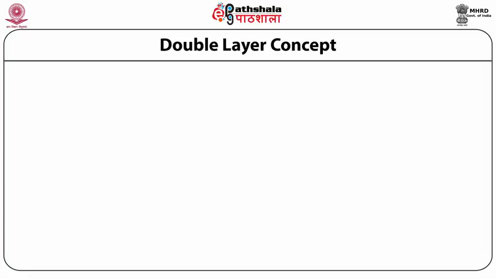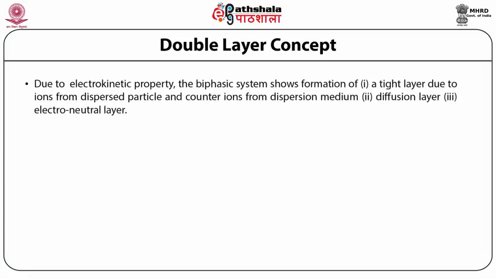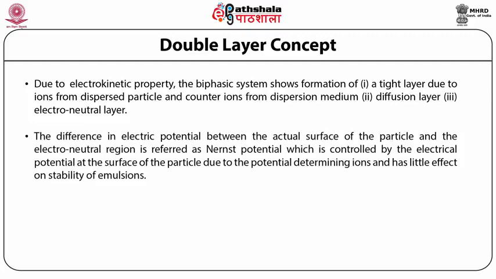Double layer concept. Due to electrokinetic property, the biphasic system shows formation of a tight layer due to ions from the dispersed particle and counter ions from the dispersion medium, a diffusion layer, and the electroneutral layer. The difference in electrical potential between the actual surface of the particle and the electroneutral region is referred to as Nernst potential, which is controlled by the electrical potential at the surface of the particle due to the potential determining ions and has little effect on the stability of emulsions.